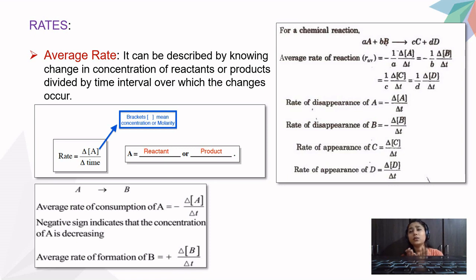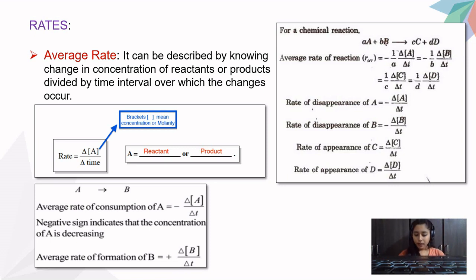A, B, C, and D were concentrations, so we have written those terms in square brackets. We have also not written square brackets on small a, b, c, d, because those are not concentrations, those are just the stoichiometric coefficients. I hope this part is clear to you all.